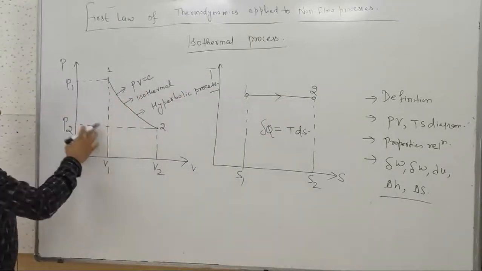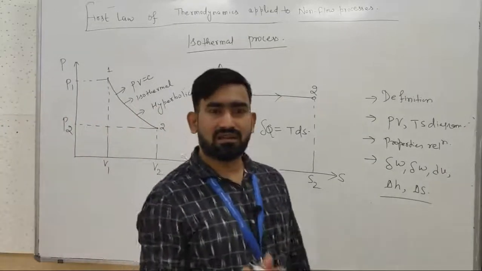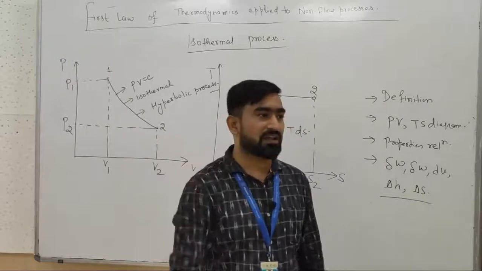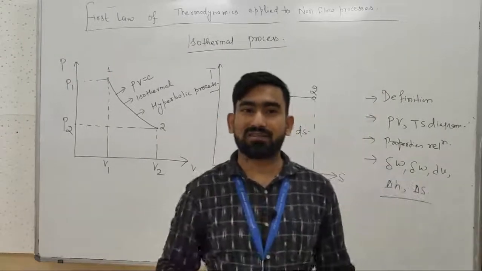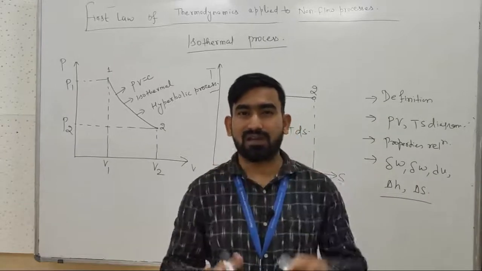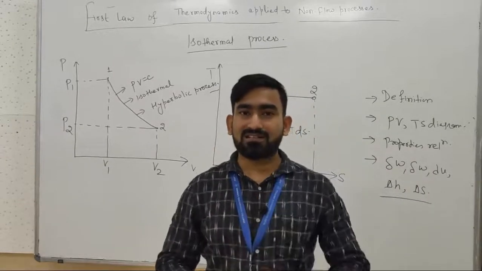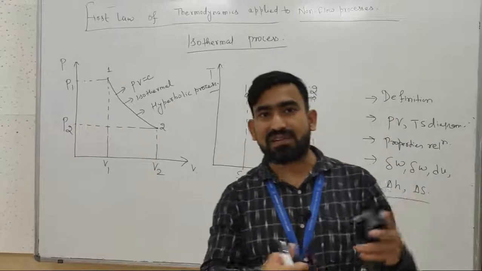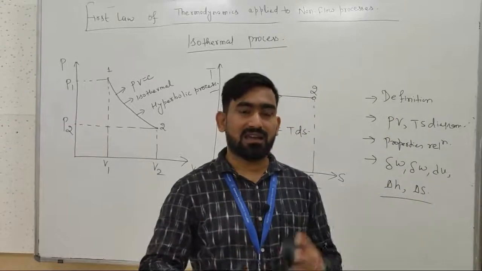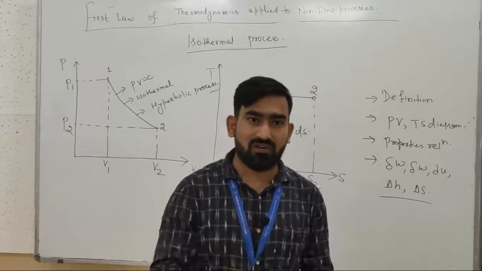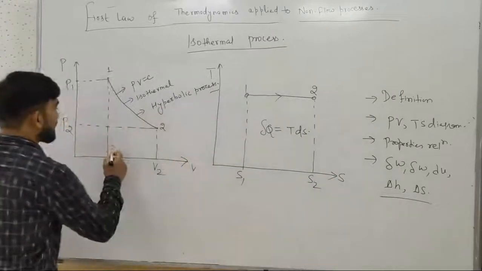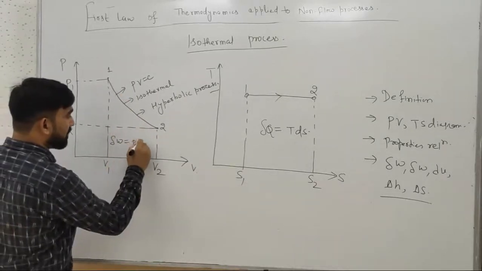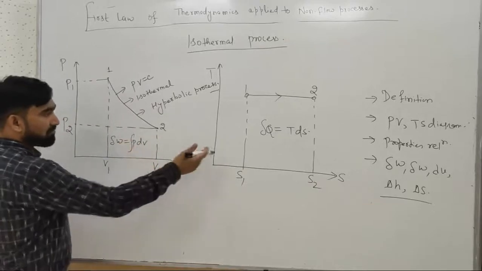or the total area covered under the TS diagram is called the total heat transferred in that particular process. And in case of the PV diagram, as we have seen for the isentropic, isochoric and isobaric processes, the total work done is the area covered by that process in the PV diagram, and heat transfer is the total area covered by that process in the TdS diagram. So here the total work done, or del W, will be the total area covered, that is PdV, or here it is TdS.